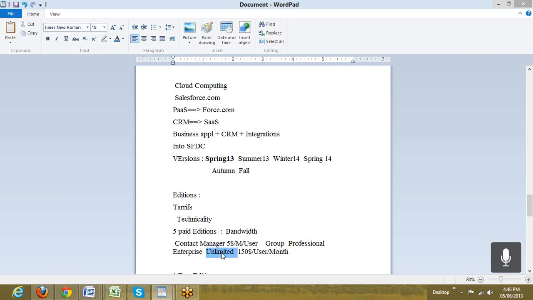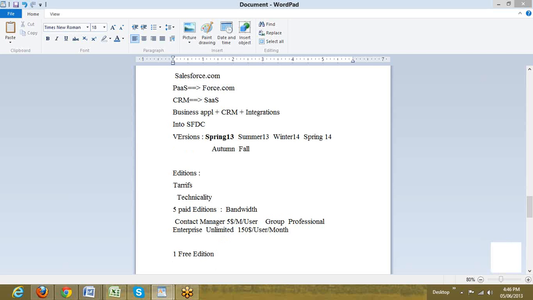It works the same. So these are the 5 paid editions that we have, and along with them we have a free edition, named Developer Edition. Again, it is the same as those 5 editions. All technical features are the same. The only difference is that this is a free edition, and there is a business policy of Salesforce behind it. So let us see which companies go with the 5 editions and which companies go with the free edition.